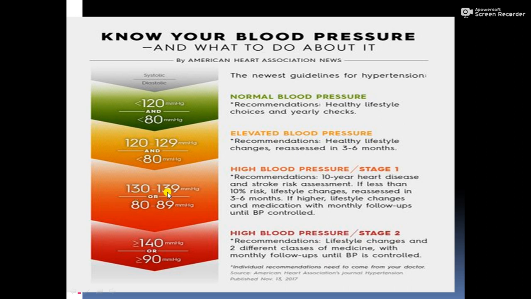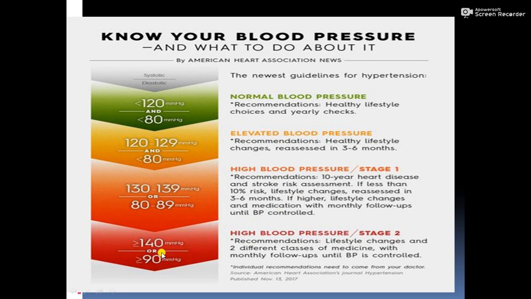Then 130 to 139, 80 to 89, is high BP stage 1. Here a 10-year heart disease and stroke risk assessment has to be done. If the risk is less than 10%, lifestyle changes, reassessed in 6 months. If higher, then lifestyle changes and medications are required as per the doctor's advice. We should not take any medicine on our own, only as per the doctor's prescription. Then monthly follow-ups until BP is controlled. It has to be checked regularly. We have to go and get it checked.